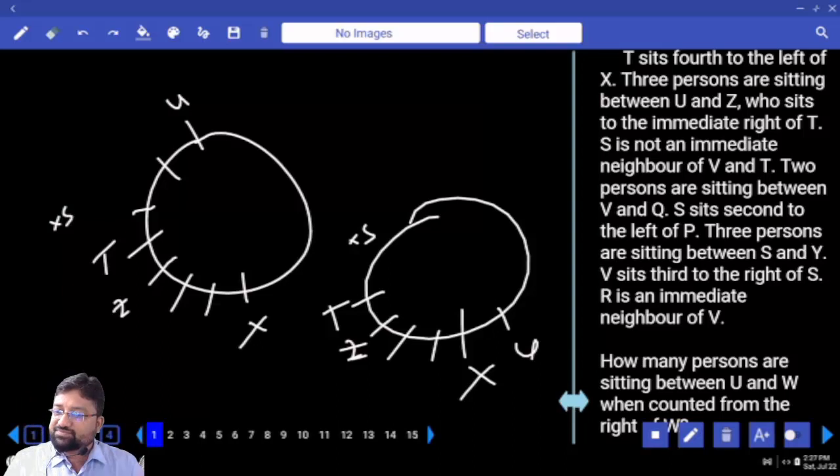Next, S is second to the left of P. 3 persons sit between S and Y. V sits third to the right of S. R is an immediate neighbor of V. Is there any mention of T, Z, X or U anywhere? No. So if we start with this clue...